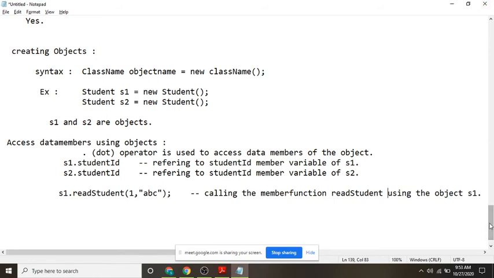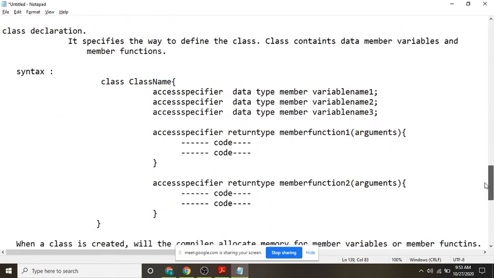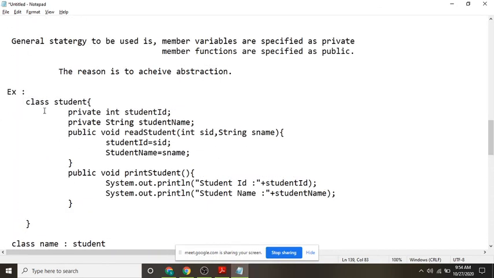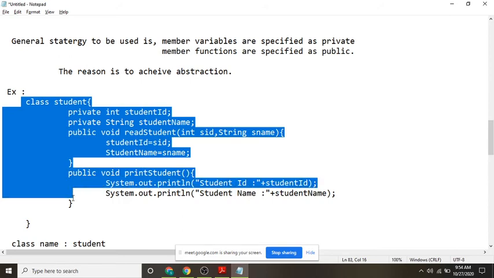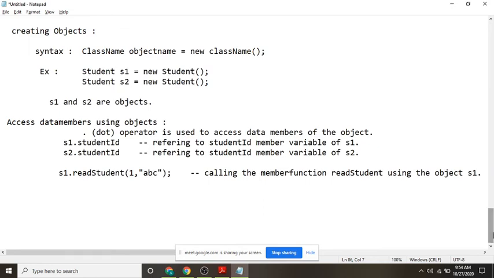Till now, what did I tell? I told you how to create a class, how to declare a class, how to create an object, and how to refer to the member variables. The same thing we will do here. So what is my class here? I will write a small program so that you can understand. Sir, one minute, sir. Show that. This one? Yes, sir.